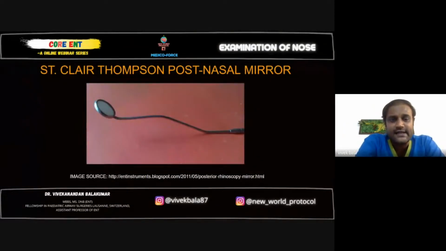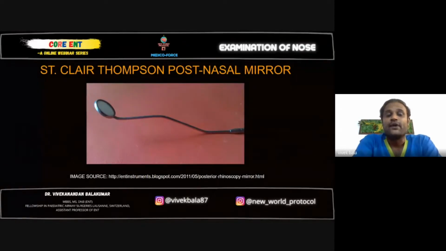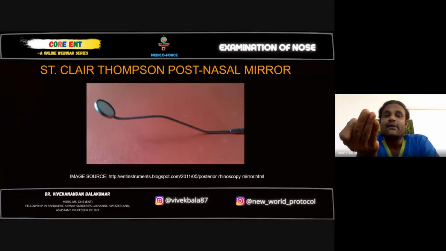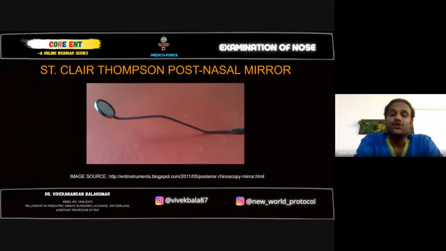So this is a St. Clair Thompson's post-nasal mirror. The difference between this mirror and the indirect laryngoscopy mirror is you see two angulations here. One at the end where the mirror is attached and one in the center of the stem of the instrument. This is mainly done because it has to go a little bit above and below the uvula so that you will be able to see the structures clearly.